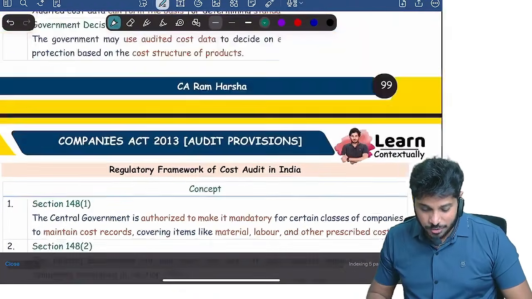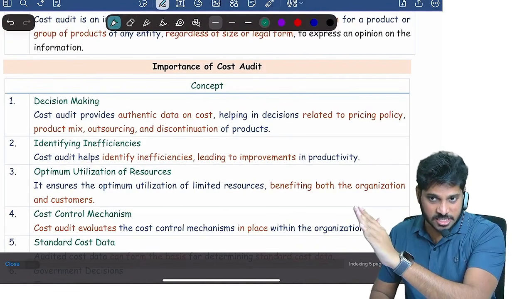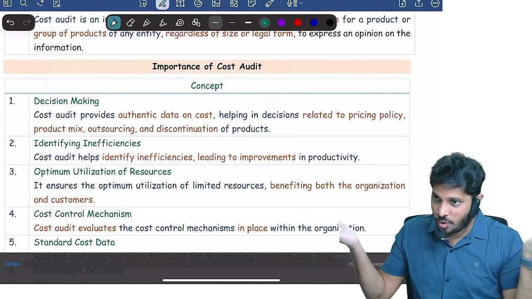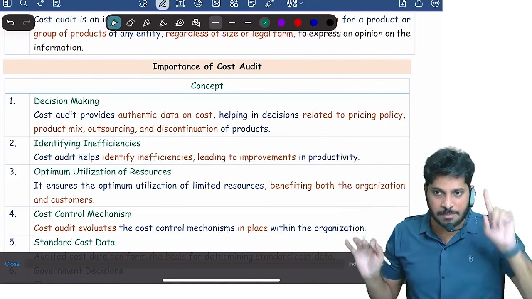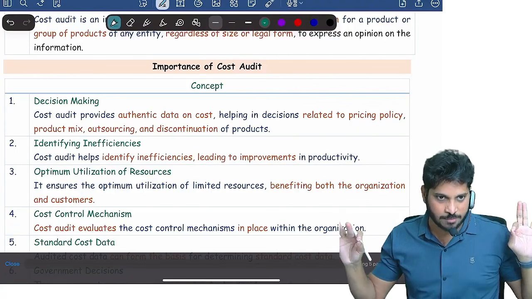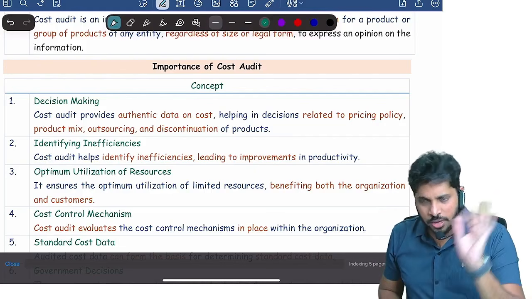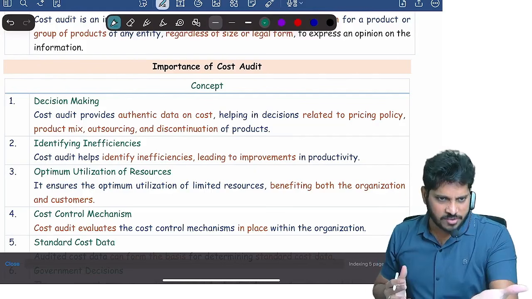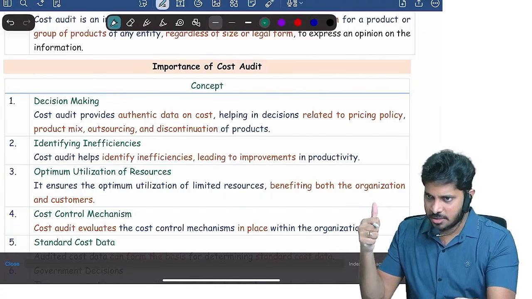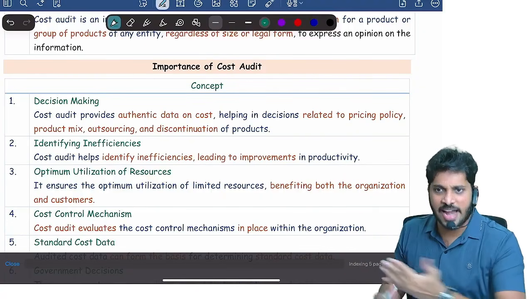For example, if you ask me what is financial audit, there are lakhs of shareholders invested in the company, and they don't know what is happening with their money in the company. The company gave the balance sheet and P&L, saying this is what we did with your money. How should I believe it? The auditor will come and verify and certify. So in a financial audit, the ultimate purpose is that the auditor will give you confidence regarding the balance sheet and P&L. So whether they're true and fair or not, he'll come and tell you. If they're reliable, you look at the data and take a decision accordingly.